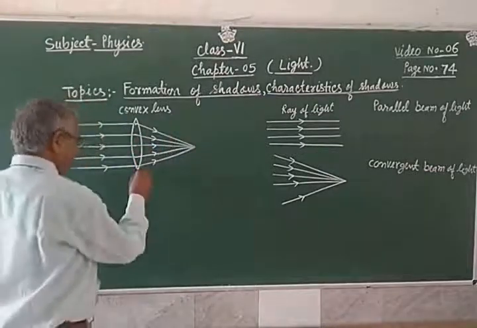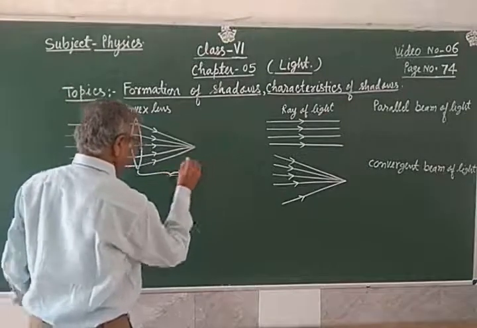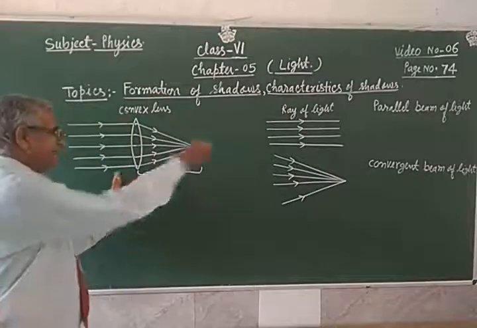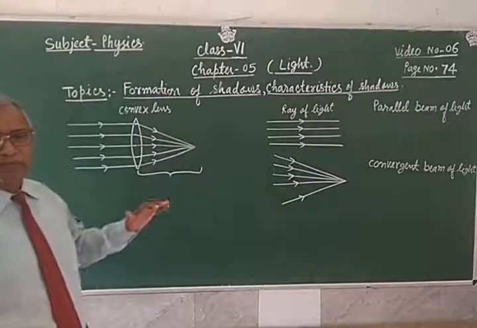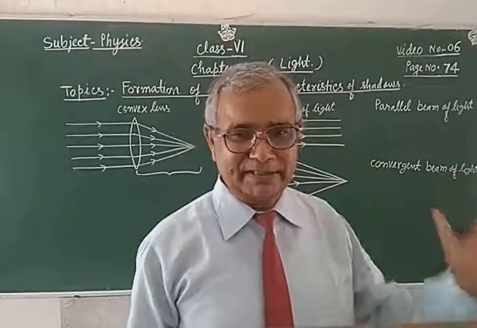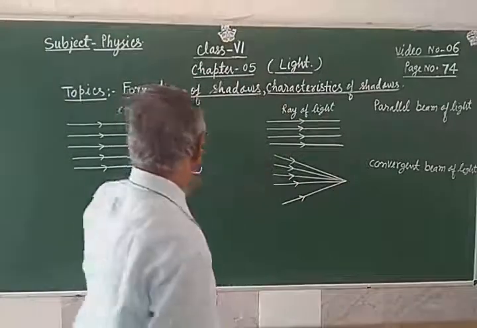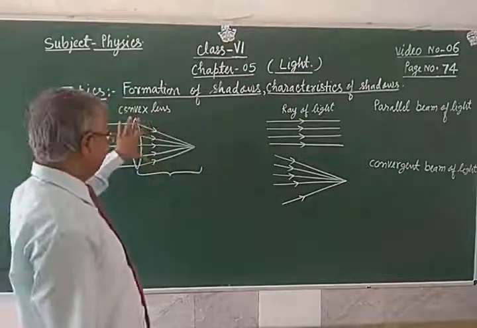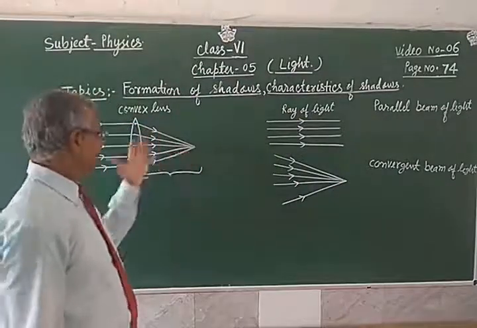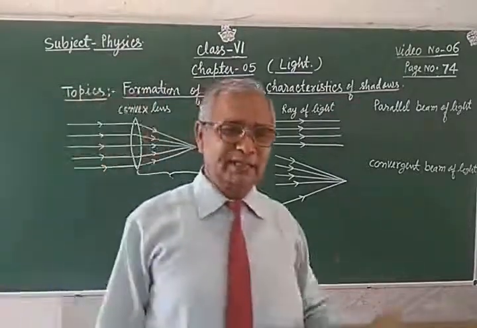So whenever a parallel beam of light passes through a lens, after passing through the lens, it makes a convergent beam of light.